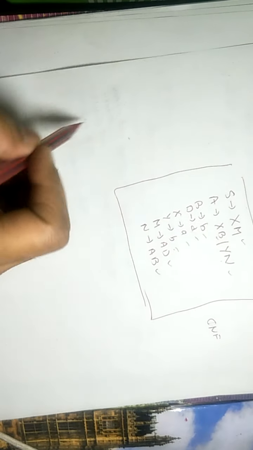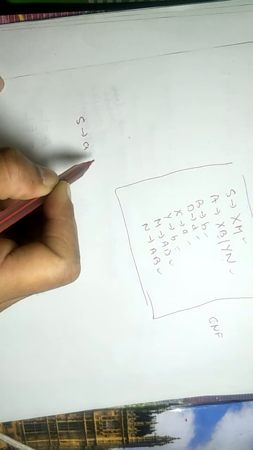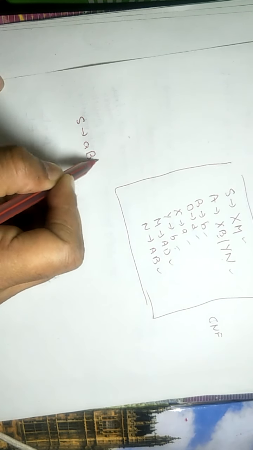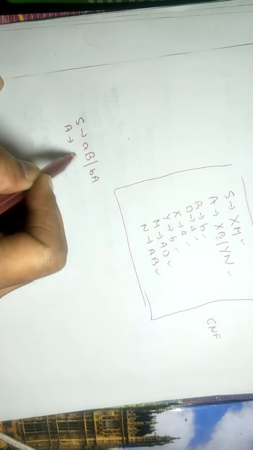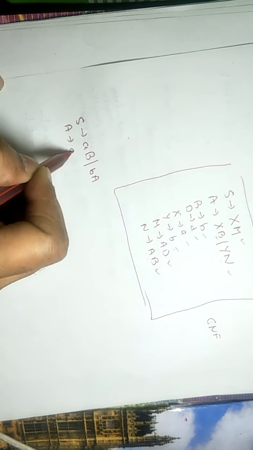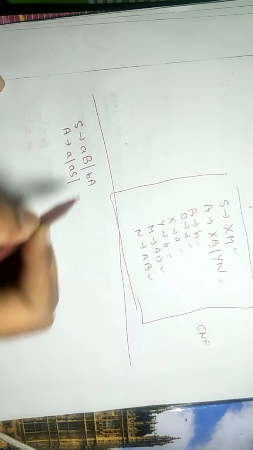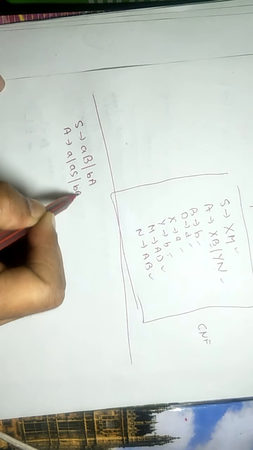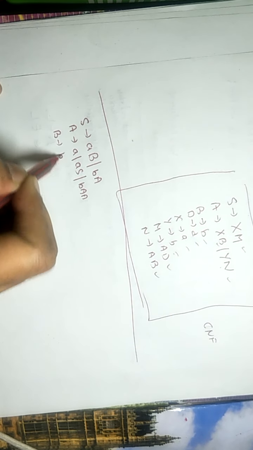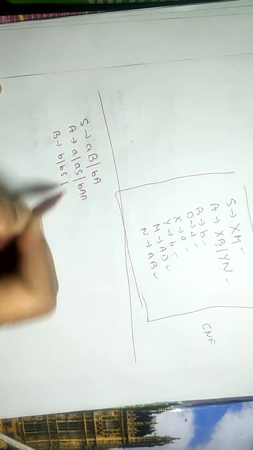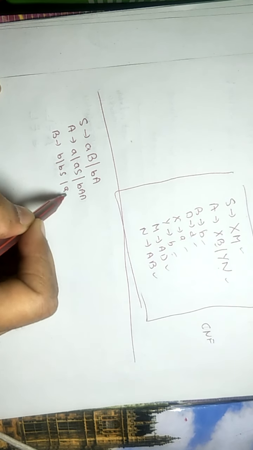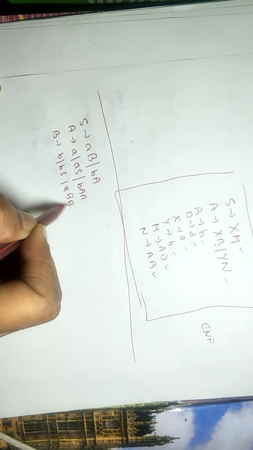Now look at another example. S tends to AB and BA, A tends to AS or BAA, and B tends to b, BS, or aBB.